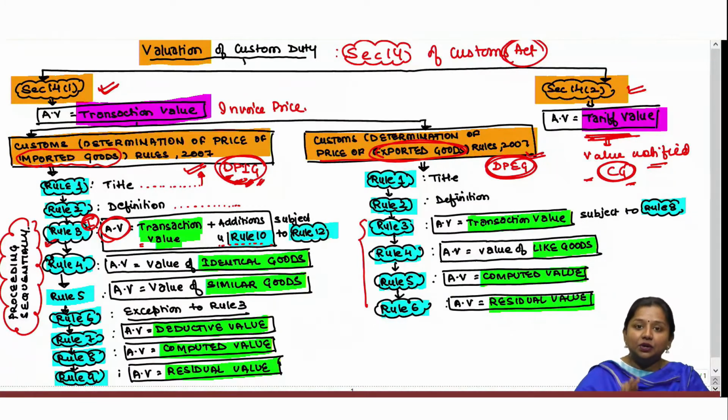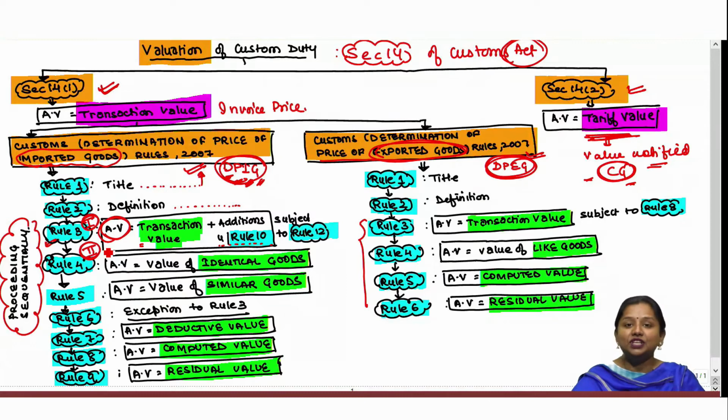Primarily always remember that under rule 3, assessable value shall be determined, and on non-compliance of any condition mentioned under rule 3, that is, if either of the conditions given under rule 3 are not satisfied, then by proceeding sequentially, the assessable value of such imported goods shall always be determined under rule 4.